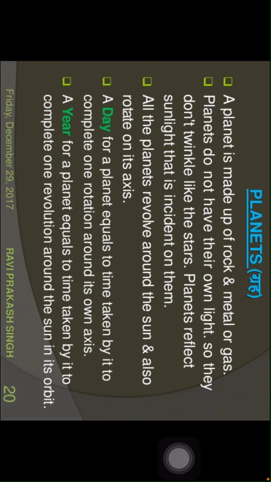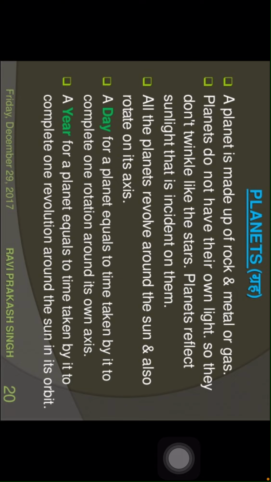They are called non-luminous bodies because they just reflect the light which falls on them. So planets are an example of non-luminous bodies. All the planets revolve around the sun and also rotate on their axis.